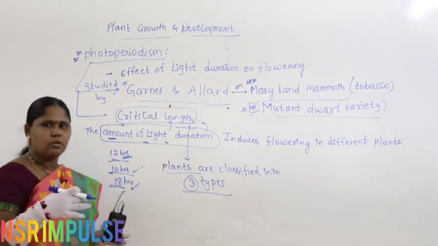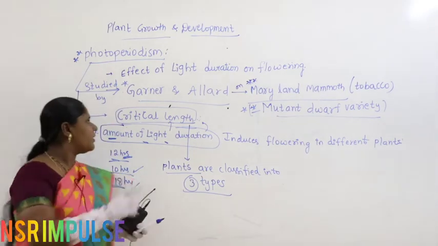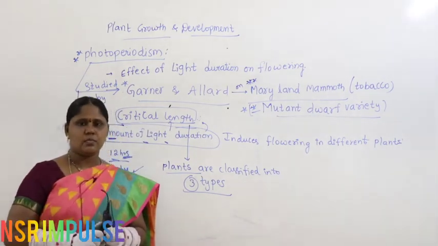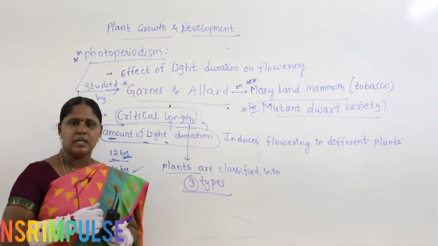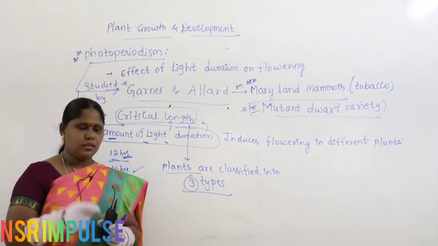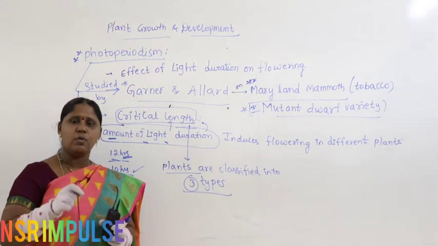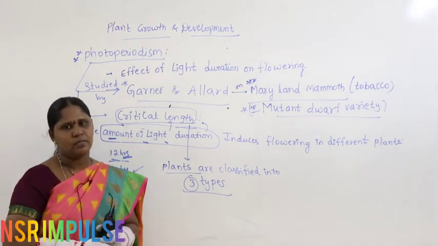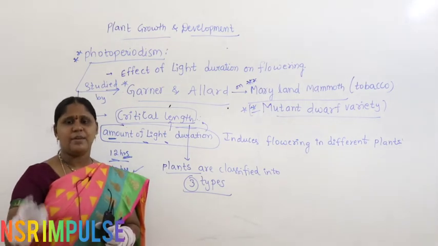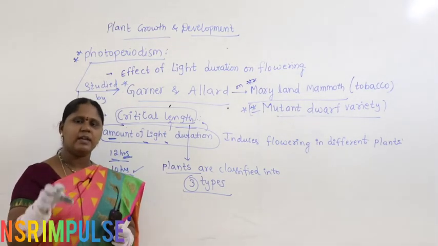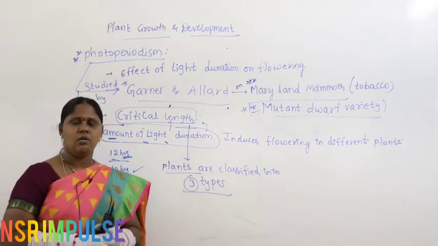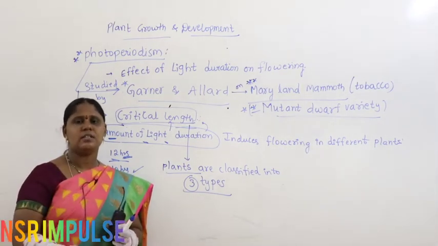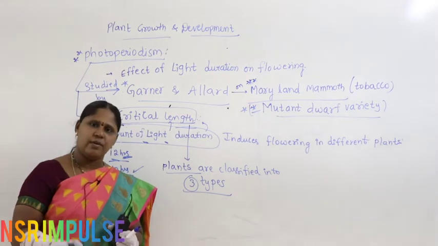In our own understanding, take jasmine, for example. We get flowers only in the summer season. Why? The plant needs to be exposed to 10 to 12 hours of sunlight, or a greater intensity of light, and only then will the jasmine plant give flowers.